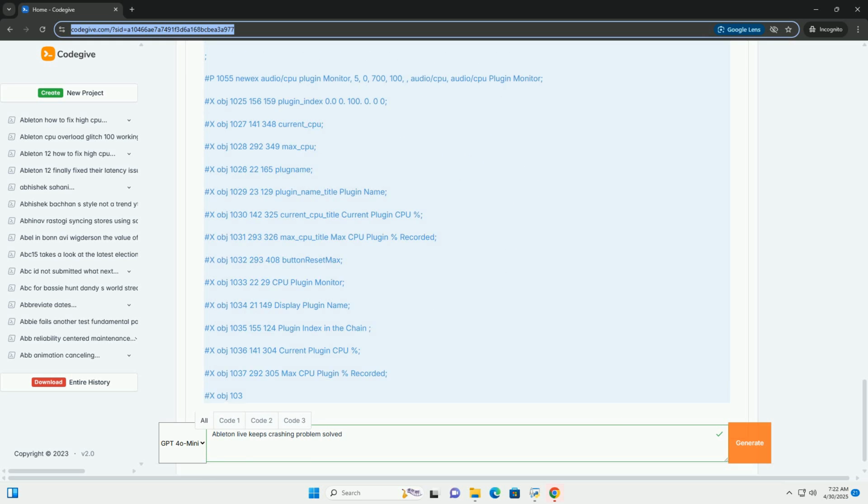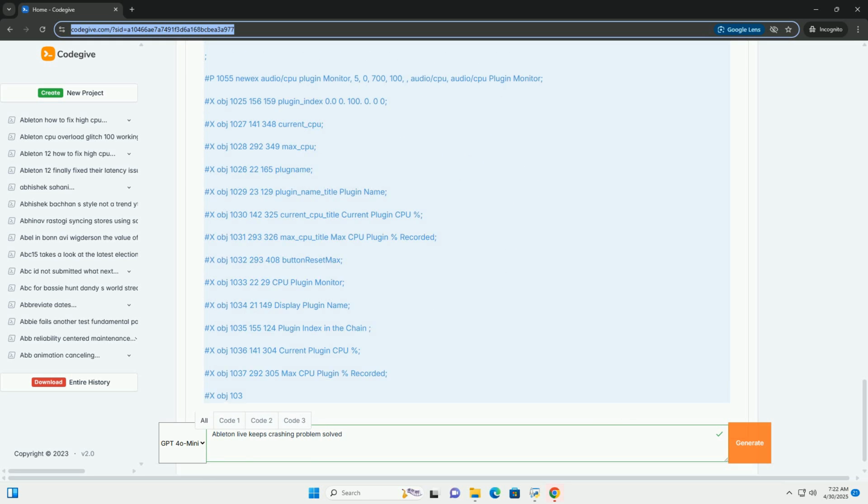3. Copy the code above to your new Max for Live device. 4. Place the Max for Live device before the first plugin you want to monitor. 5. Add the total number of plugins that you would like to cycle through. 6. Press play in Ableton, and the Max for Live device will automatically iterate through the plugins you have set. 7. Examine the name of the device, current CPU, and max CPU. 8. Use the plugin index dial to manually adjust the plugin you would like to monitor.